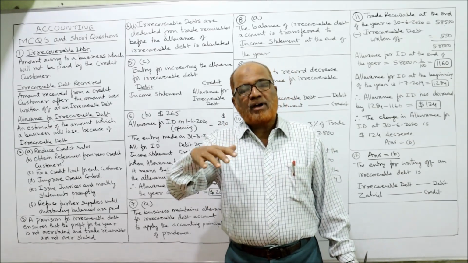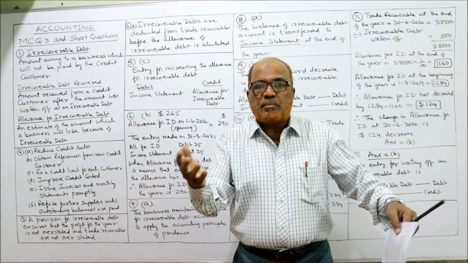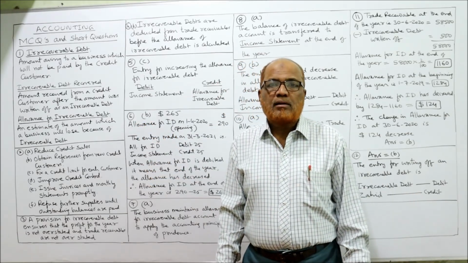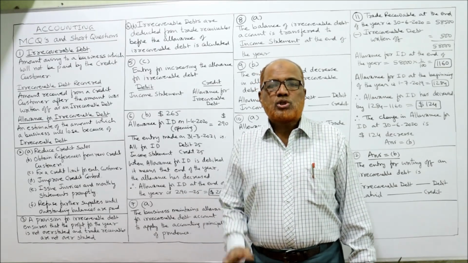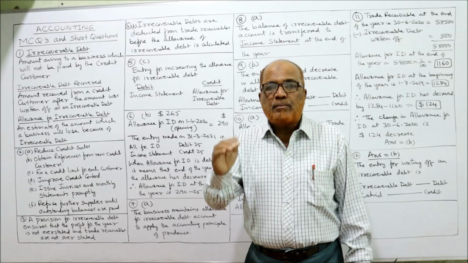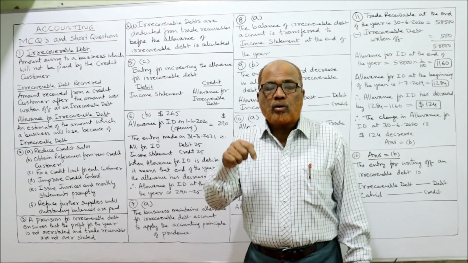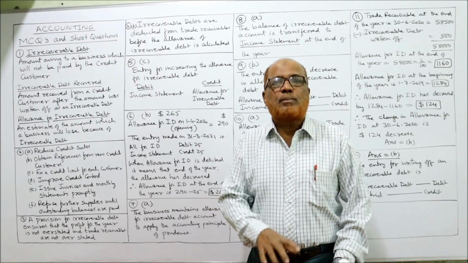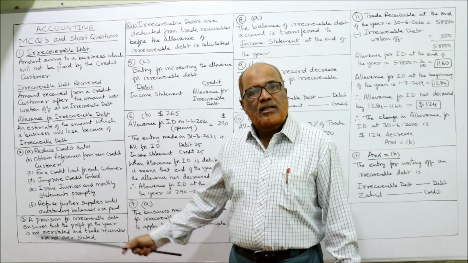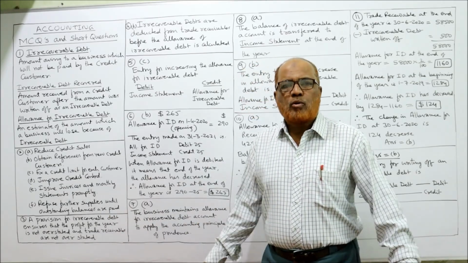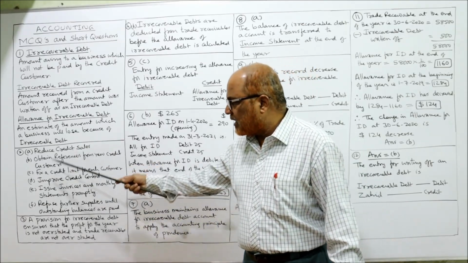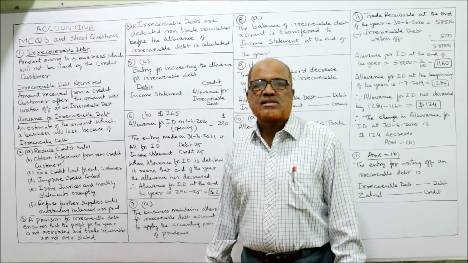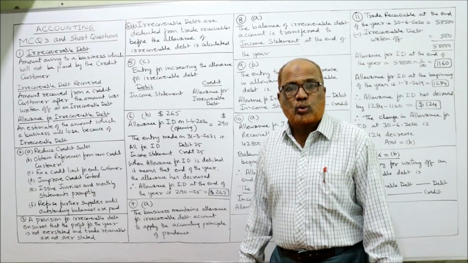If a business has high irrecoverable debt, it is losing money and will incur loss. So the business should try to minimize irrecoverable debt. How can the business reduce possible irrecoverable debt? There are different methods. Only two are asked, but for the sake of our knowledge I have given nearly 5-6 causes, so that you can remember at least two.